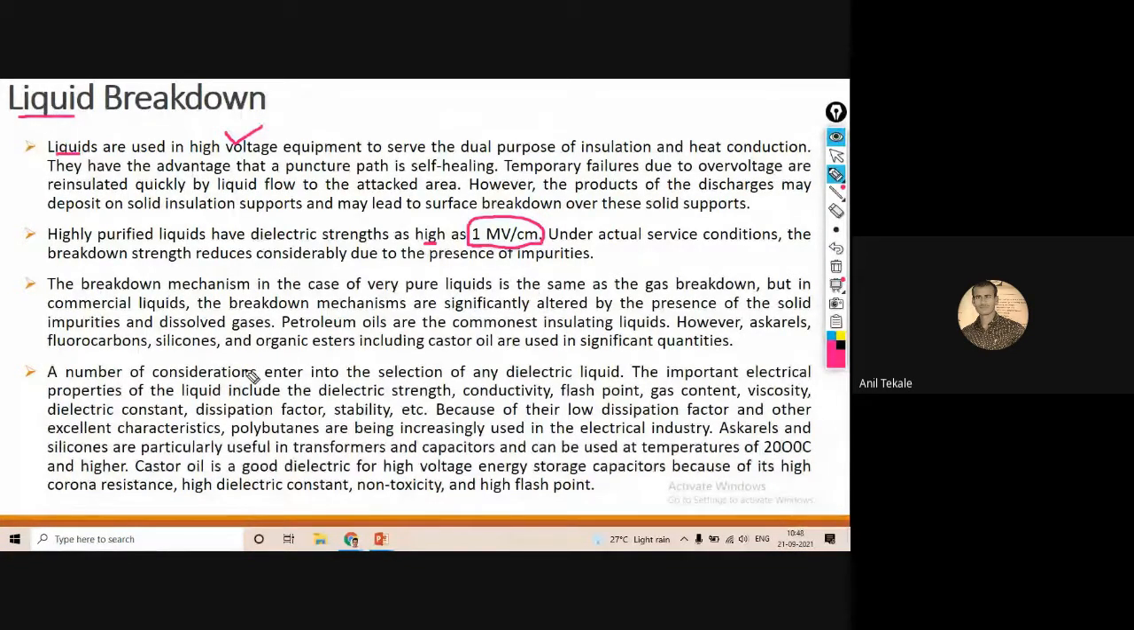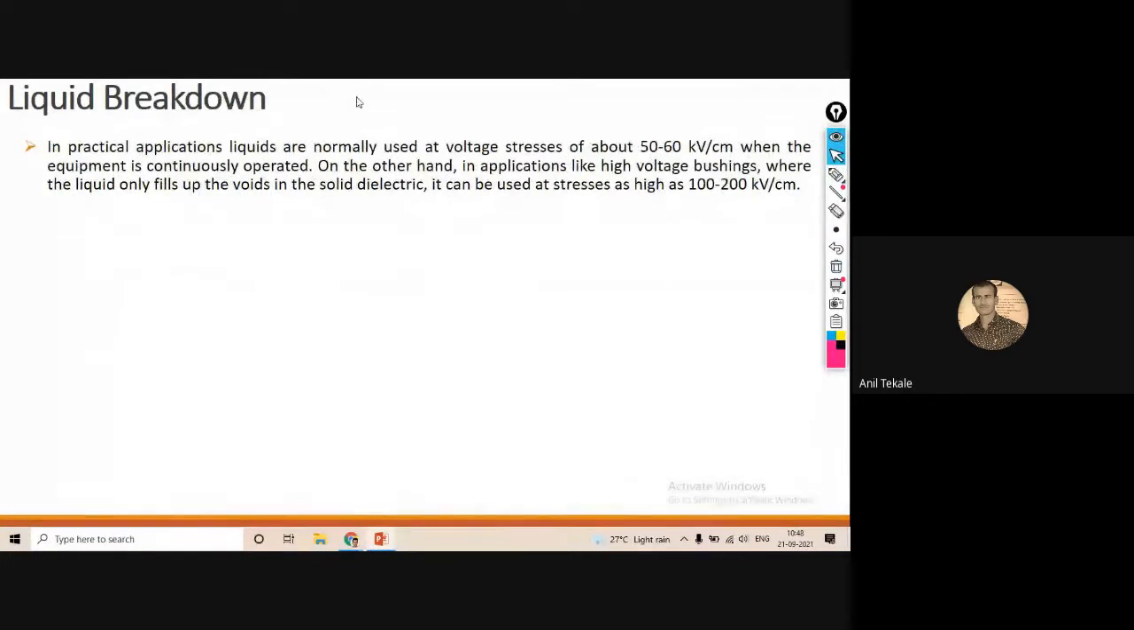Then a few of the things in practical applications, like electrical equipment or laboratory equipment. Or we can say applications like bushings.